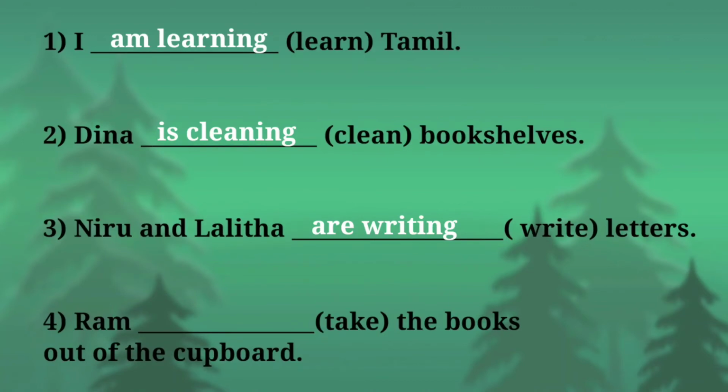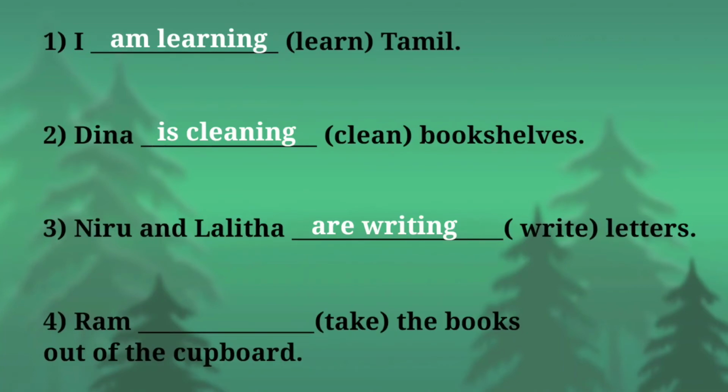Look at the fourth example. Ram dash the books out of the cupboard. In the bracket, take is given. Take here is a main verb. Now we are going to identify the helping verb. Okay students, do you know how to find out the subject? Yes, see here, the subject is the doer of an action, and you can simply find out that the subject is the name of the person, place, animals or thing. Here Ram is the name of a person, right? So Ram here is the subject.